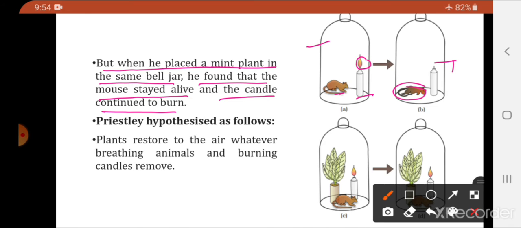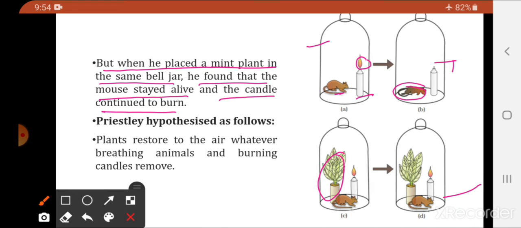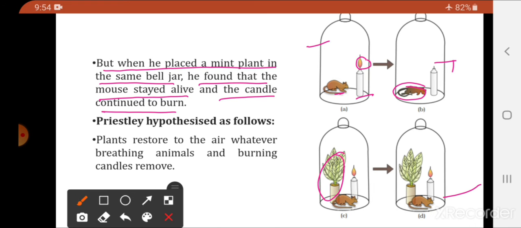Now in the same setup he grew the mint plant. Now when he kept the mint plant in a bell jar, at that time he found that, look, this is the burning candle, this is the mice and this is the mint plant. So at this time the candle continued to burn, the mice didn't suffocate, that is, it stayed alive.